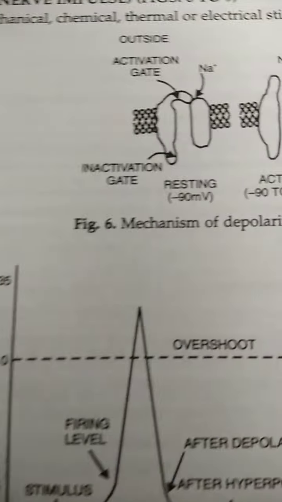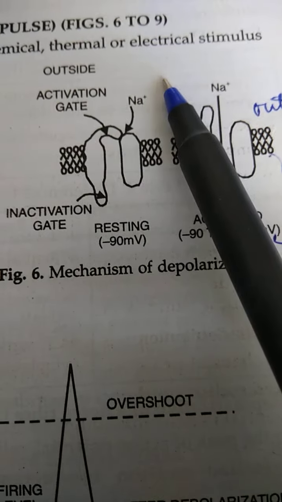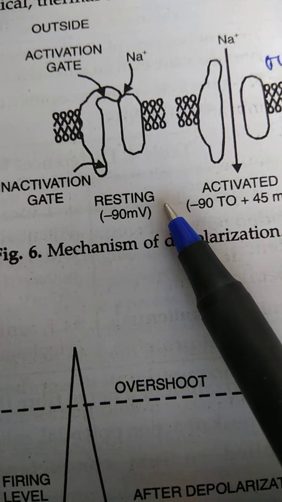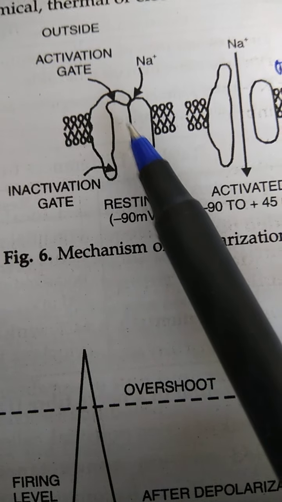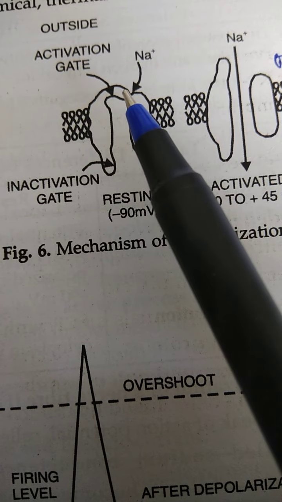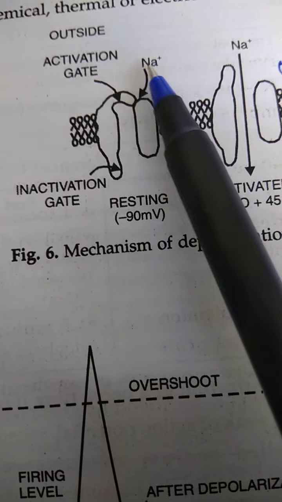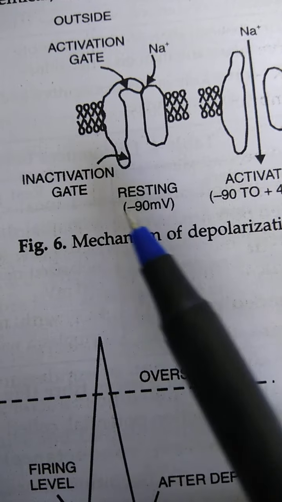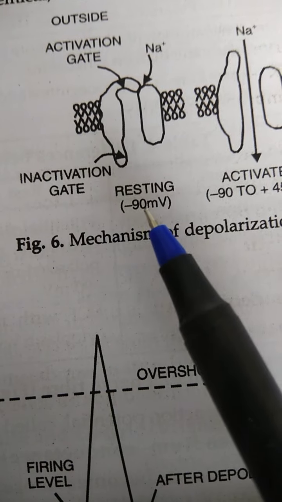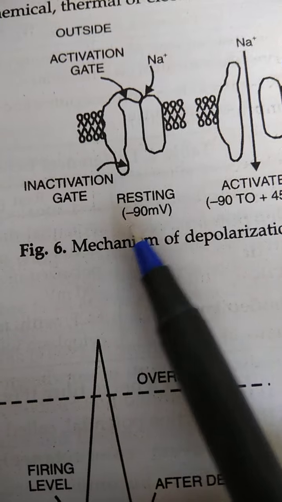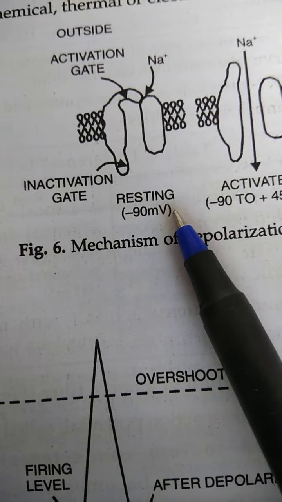Now I'll show you a diagram in which potential gated channels are shown. Here you can see this is the outside and this is the inside of the nerve fiber. This is the resting nerve fiber where the sodium gates are closed. This is going to open when activated. Outside there are sodium ions, inside there are more potassium ions, and the potential difference across this nerve fiber is minus 90 millivolts. Such a nerve fiber is said to be the resting nerve fiber.